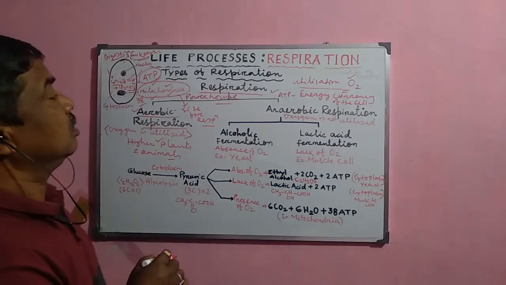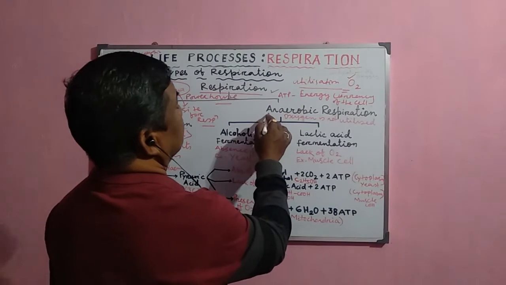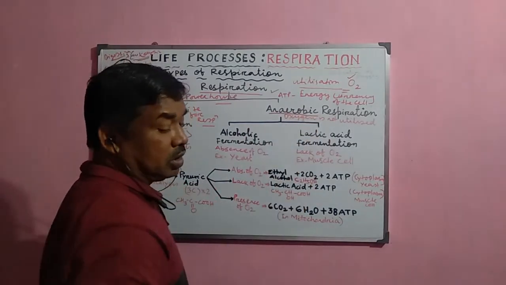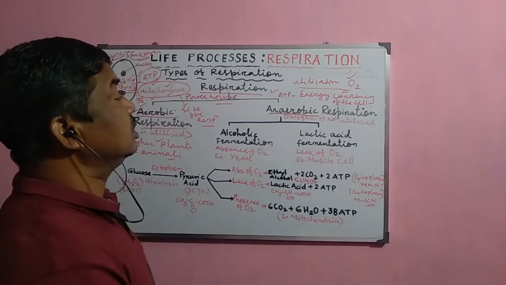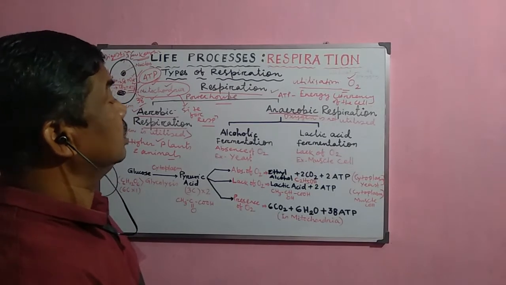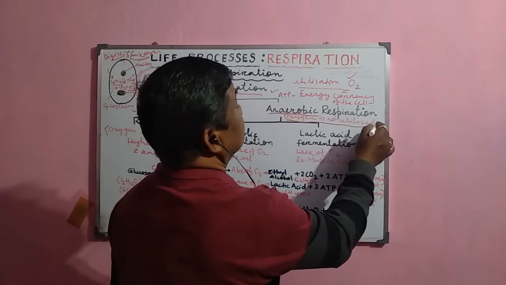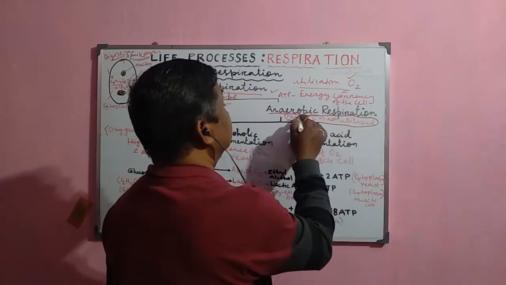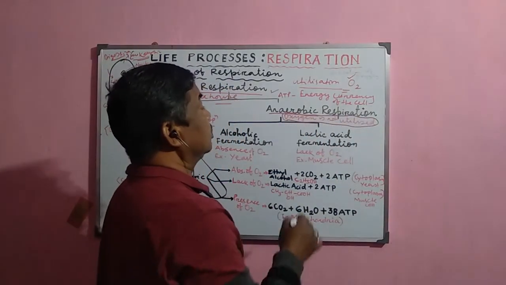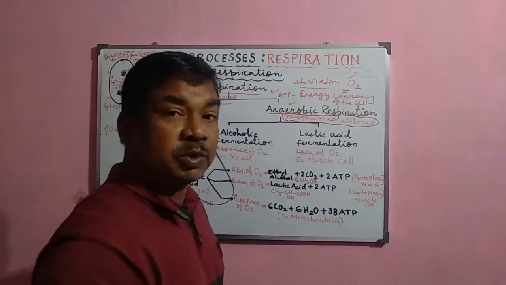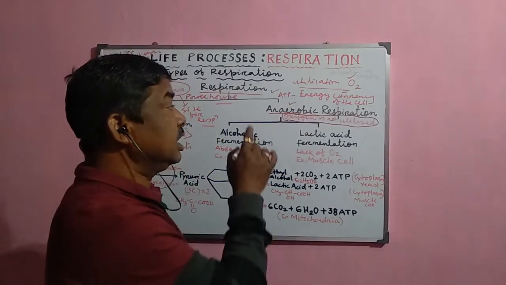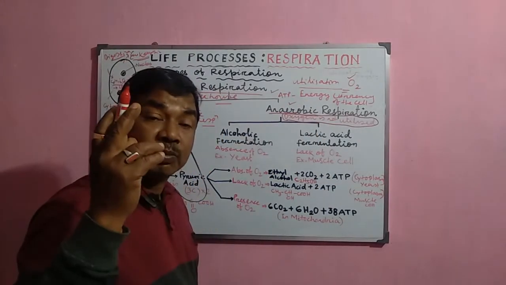But now the anaerobic mode of respiration. Normally this anaerobic mode of respiration occurs in the lower organisms where the oxygen is not utilized. If oxygen is not utilized, then it is called anaerobic respiration, and normally it is of two types.